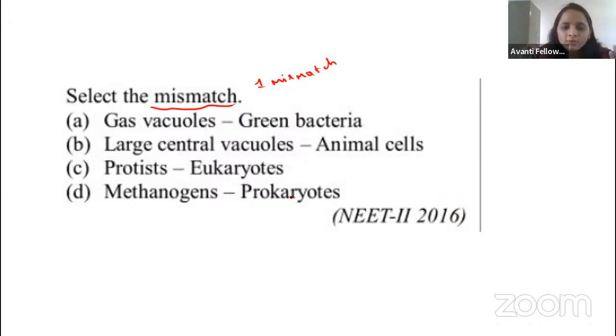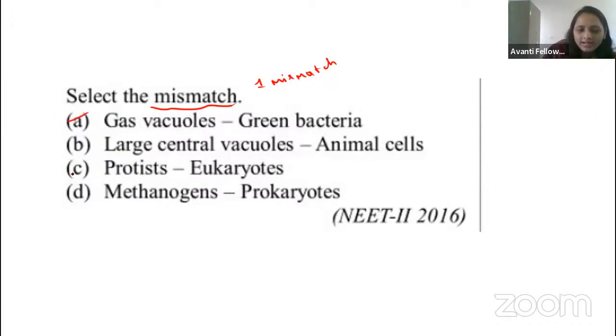In the humans, it is going to be present? No, right? Are we going to live in the water and are we going to float? No, right? The bacteria which are present in the water, gas vacuole helps in the buoyancy, right? So that's why this gas vacuole is going to be helpful. Yes, Nandish. Gas vacuole is correct, guys, right?